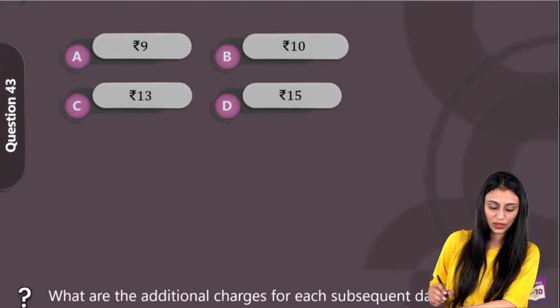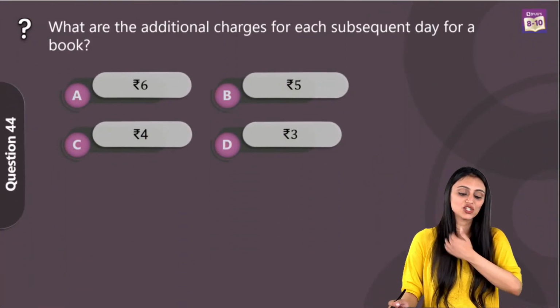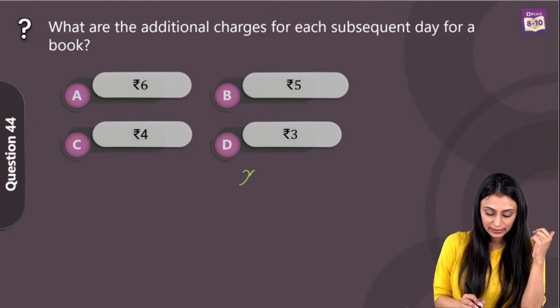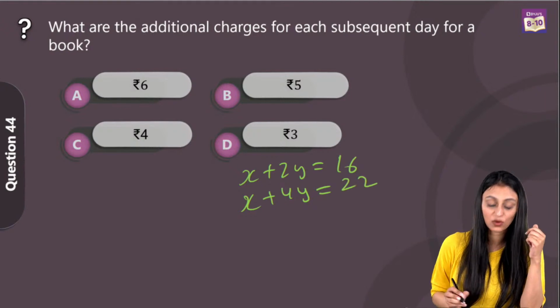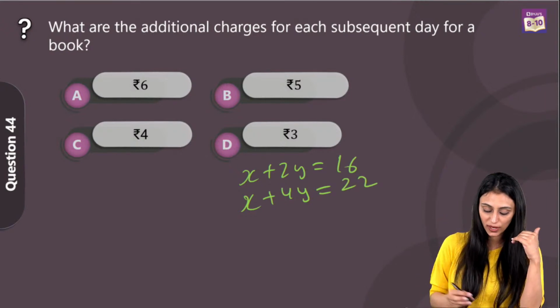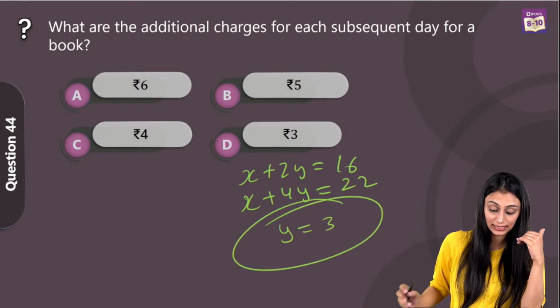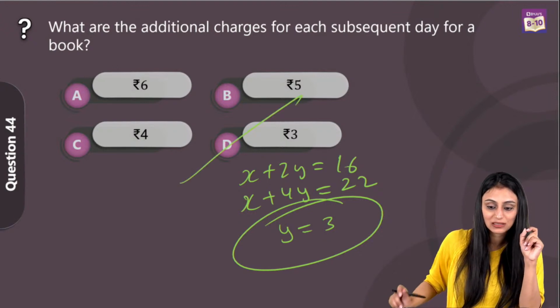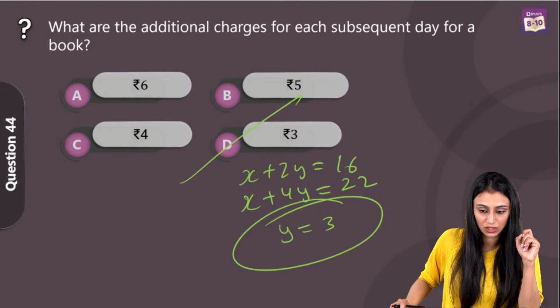All right, let's take a look at question number 44 now. What is the additional charge for each subsequent day for a book? That means we have to find out the value of Y. These are the two equations that you have, right? X plus 2Y equals 16, X plus 4Y equals 22. Let's simplify these two equations. You will get the value of Y from here, that's 3. That's the additional charge for each subsequent day. So option D, rupees 3 is the right answer for this question.